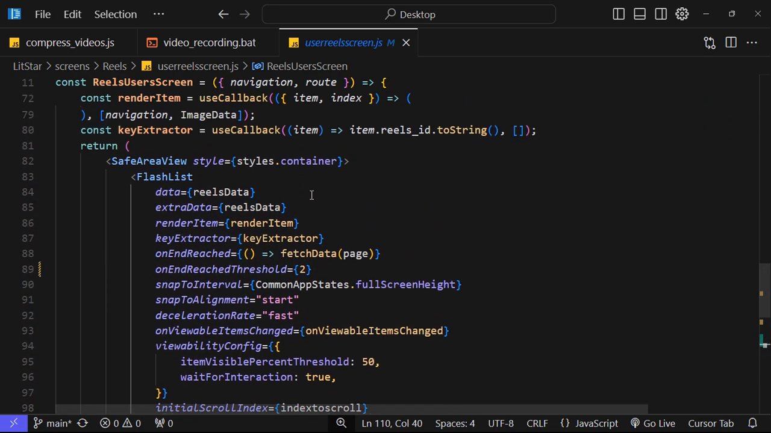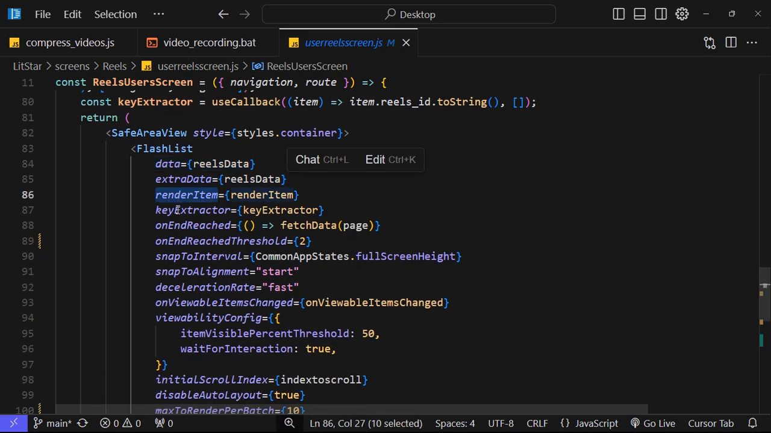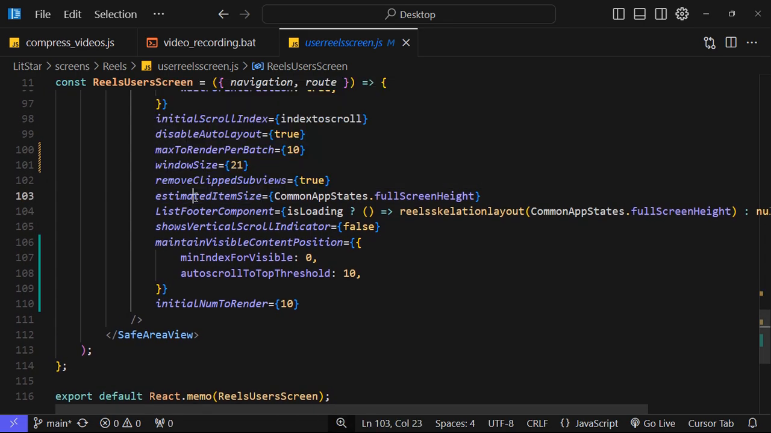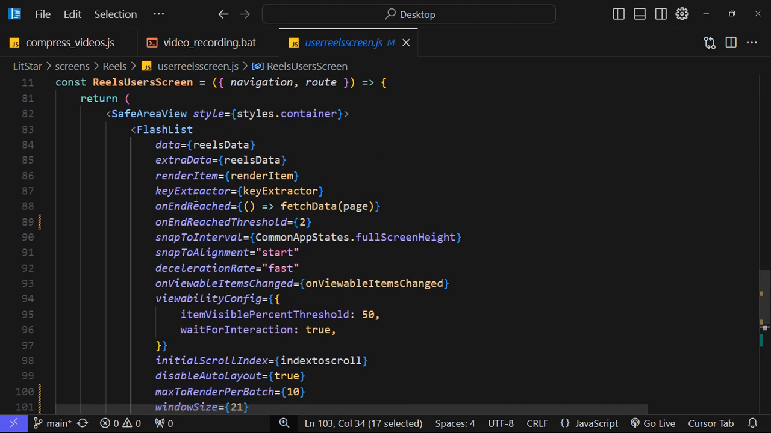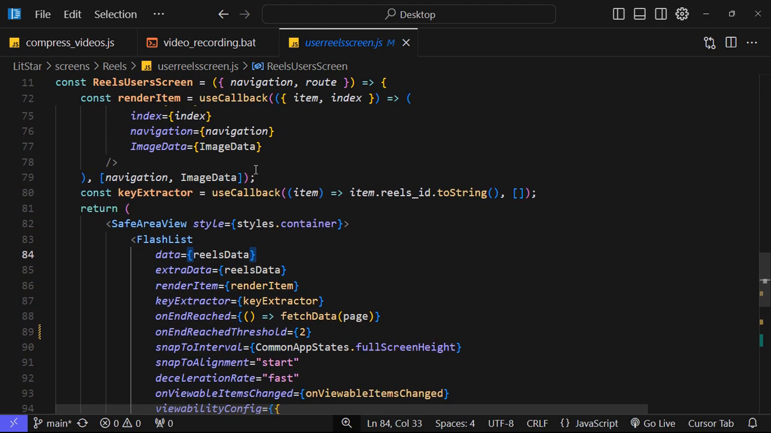So this is a basic config. The main things here are data, renderItem, keyExtractor, and estimatedItemSize. These four or five things are really important to use this FlashList. By doing this, your code will really improve, up to 10x faster. You will feel like wow, it's really great. So you can use this in your projects. So that's it, guys. Thank you.